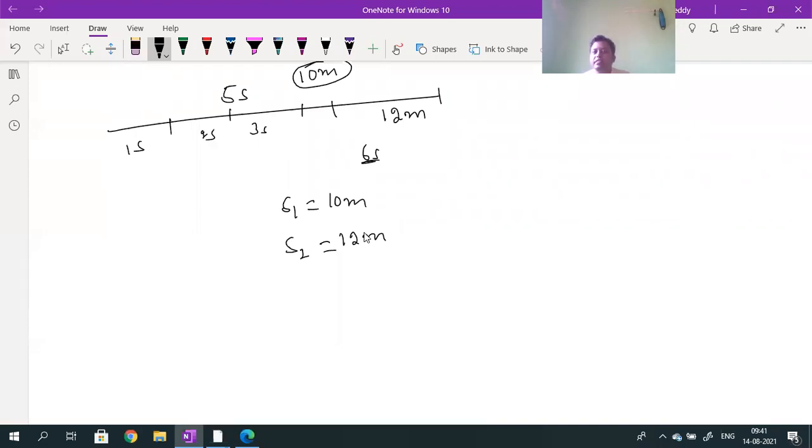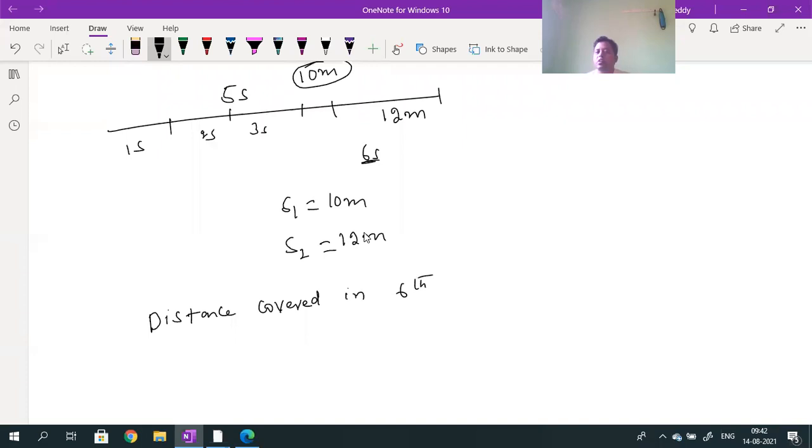Now what is the distance traveled? 0 to 5 seconds, 10 meters. 0 to 6 seconds, 12 meters. So 5 to 6 seconds, what is the distance traveled in the 6th second? How can I calculate the distance covered in the 6th second of its journey?